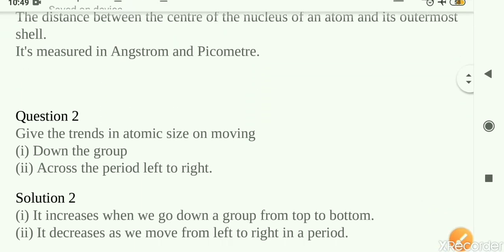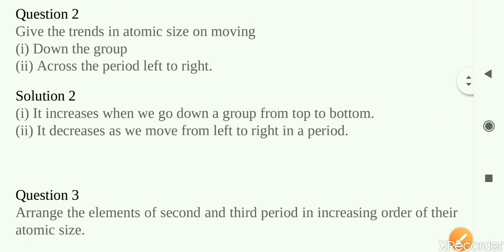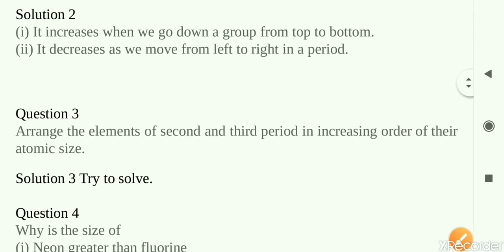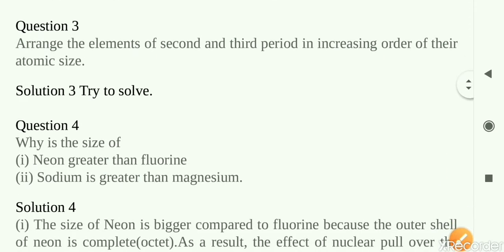The second question: give the trends of atomic size down the group and across the period. As we already discussed in class, atomic radius increases down the group and decreases as you go left to right in a particular period. Moving fast, if you need to note down, you can pause the video. Question 3: arrange the elements of second and third period in increasing order of the atomic size.